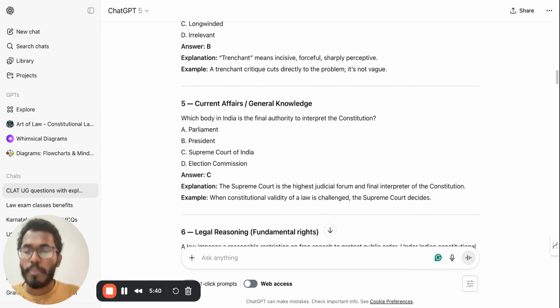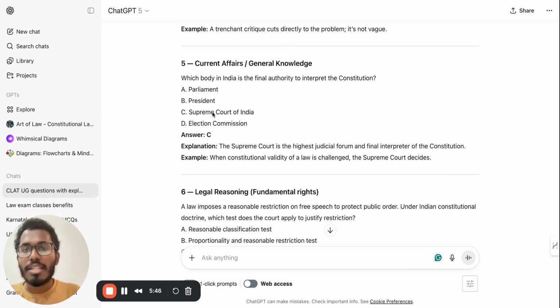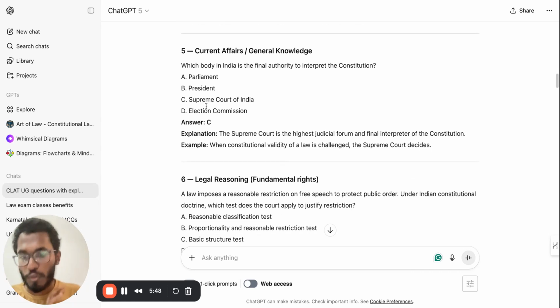It's not vague. Now, fifth question is about which body in India is the final authority to interpret the constitution? Answer is very simple. It's the Supreme Court of India. If you do not know this, that means you are not preparing for the right exam.